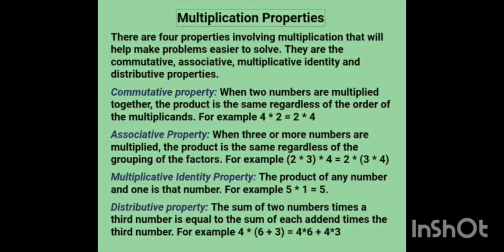Commutative property. When 2 numbers are multiplied together, the product is the same regardless of the order of the multiplicands. Associative property. When 3 or more numbers are multiplied, the product is the same regardless of the grouping of the factors. Multiplicative identity property. The product of any number and 1 is that number. Distributive property. The sum of 2 numbers times a third number is equal to the sum of each addend times the third number.